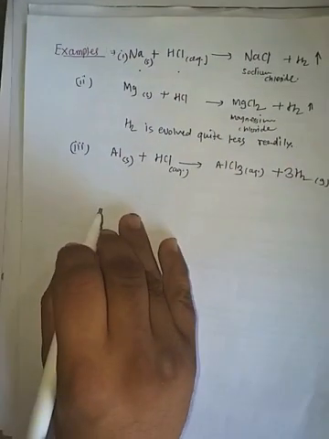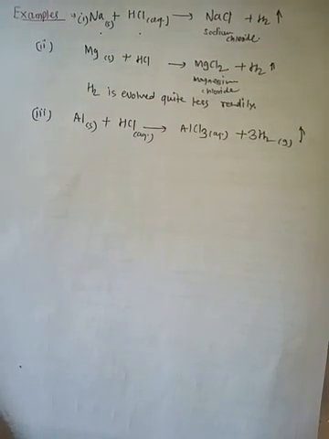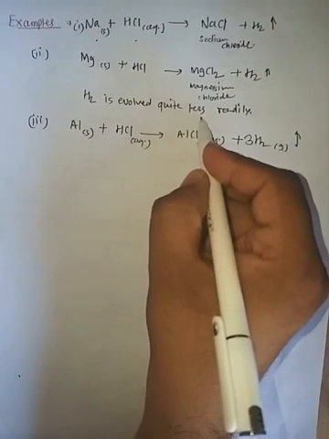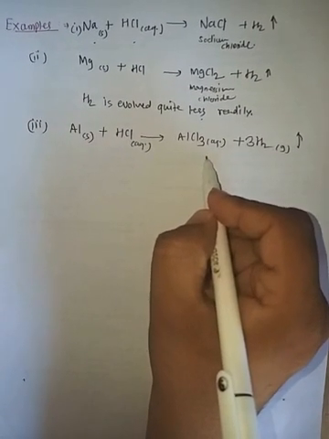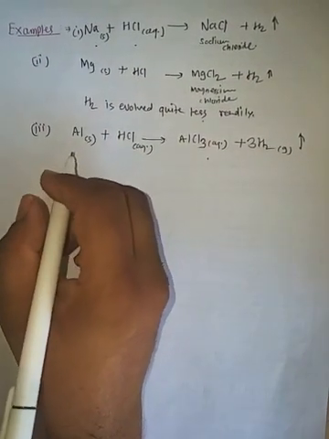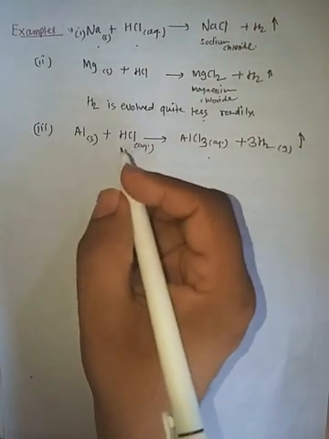We saw this reaction previously. Here H2 is evolved comparatively less readily, so from that also, H2 gas evolves less readily.